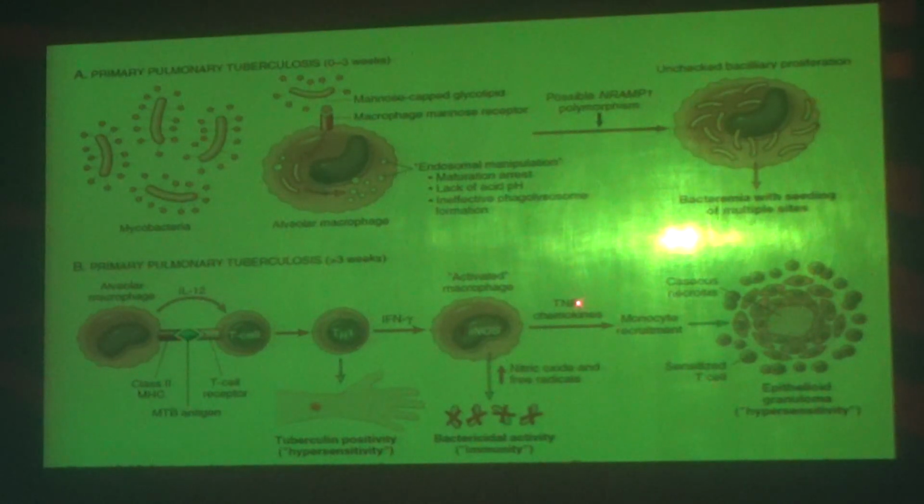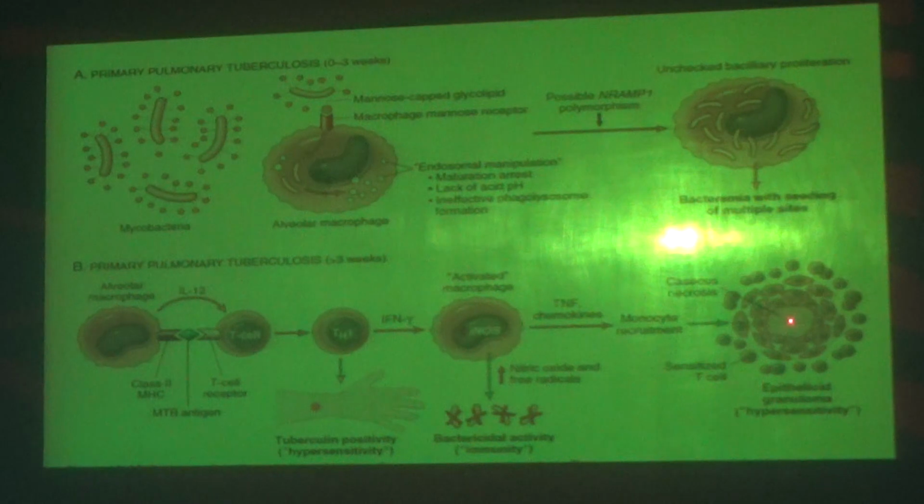Then it initiates tumor necrosis factor and chemokines, and it recruits more monocytes, in the sense macrophages, and it forms a granuloma. This is an epithelioid granuloma. That is what you will see in a type 4 hypersensitivity reaction. This is the cell-mediated hypersensitivity reaction.